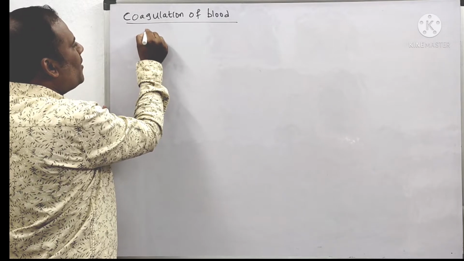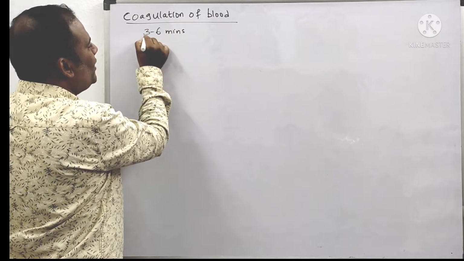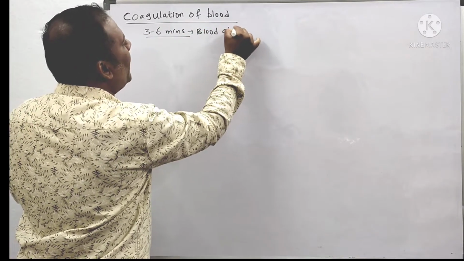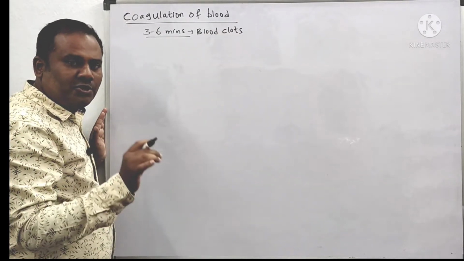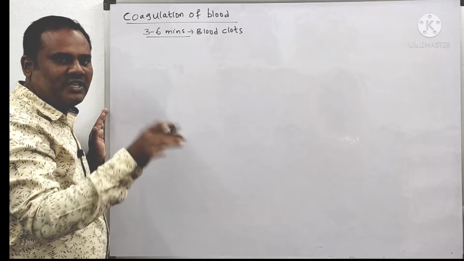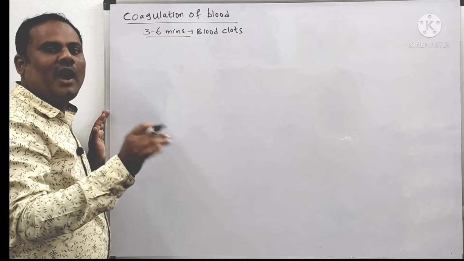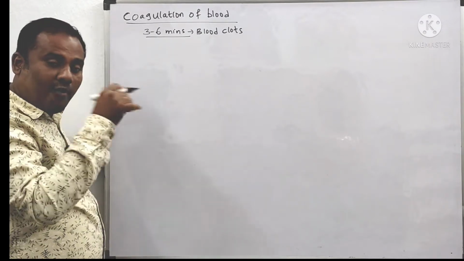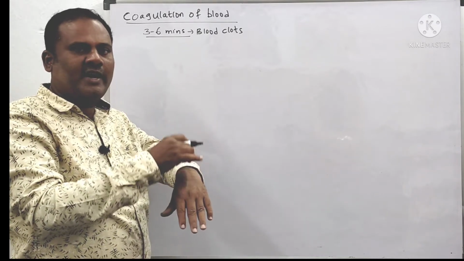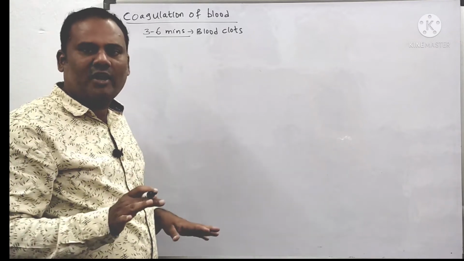Generally, in normal human beings, within 3 to 6 minutes the blood has to clot. Whenever you get injured, the blood from that wound has to clot within 3 to 6 minutes. That is the normal clotting time for a healthy adult. Depending on the person it differs, but within 3 to 6 minutes it will get clotted totally.